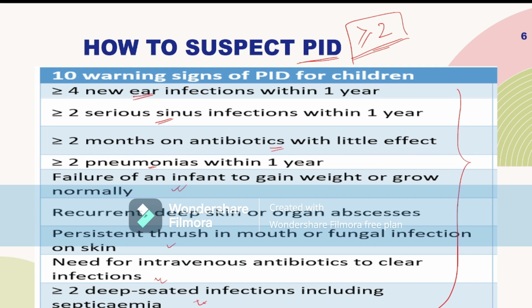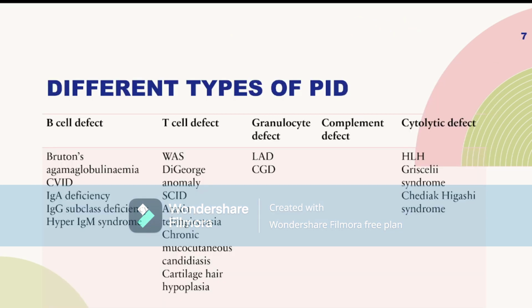Or lastly, if there is any family history of PID. If any two of these 10 points are positive, then we suspect the child may be suffering from PID. Now, what are the different types of PID? We divide PID into 5 types according to the defect in different systems.